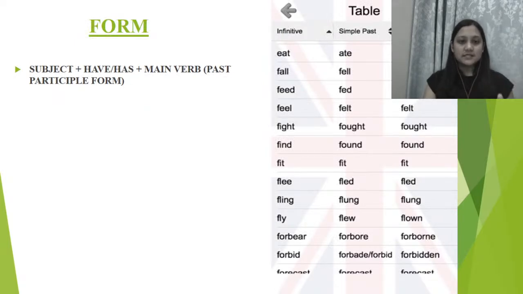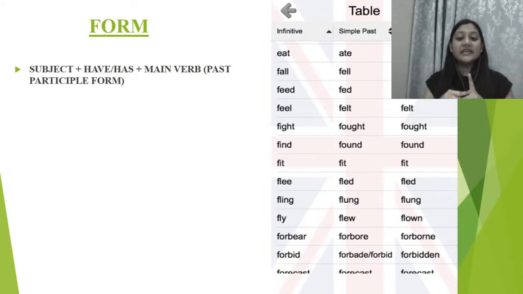There will be a subject, have or has, depending on the subject, main verb plus past participle form of the verb. For example, eat, ate, eaten, fall, fell, fallen, feed, fed, fed. So we have to use the past participle forms of the verb. So extreme right में लिखे हैं, हमें वो use करने हैं. Feel, felt, felt. Fight, fought, fought. Find, found, found. Fit, fit, fit. Right? Fit का तीनों form में ही we are going to use fit.